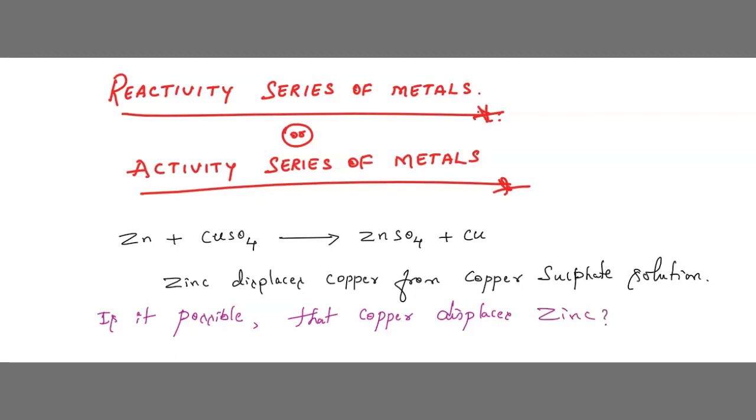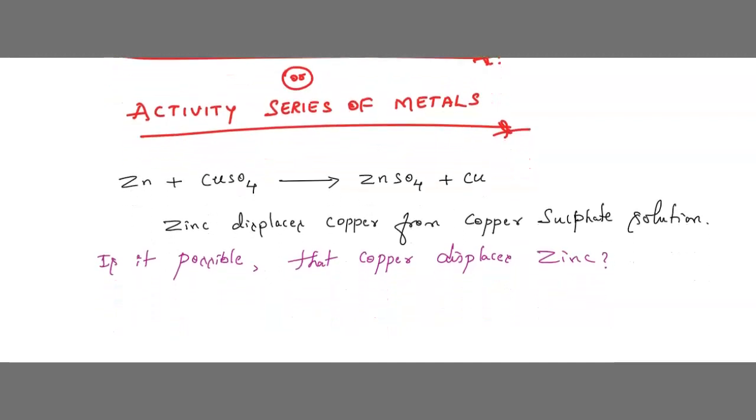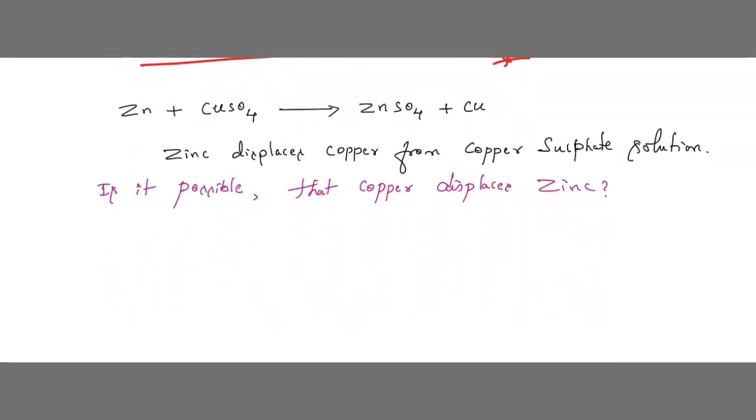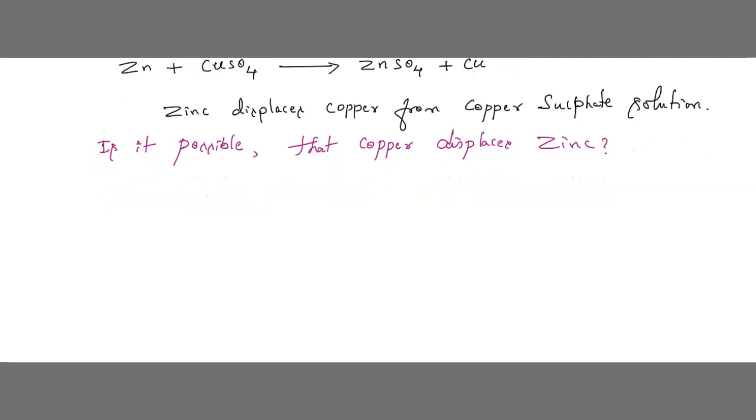Here we have observed zinc displaces copper in this reaction. Correct, no children? In this reaction we have observed zinc has removed copper. Now my question is, is it possible that copper can displace zinc?